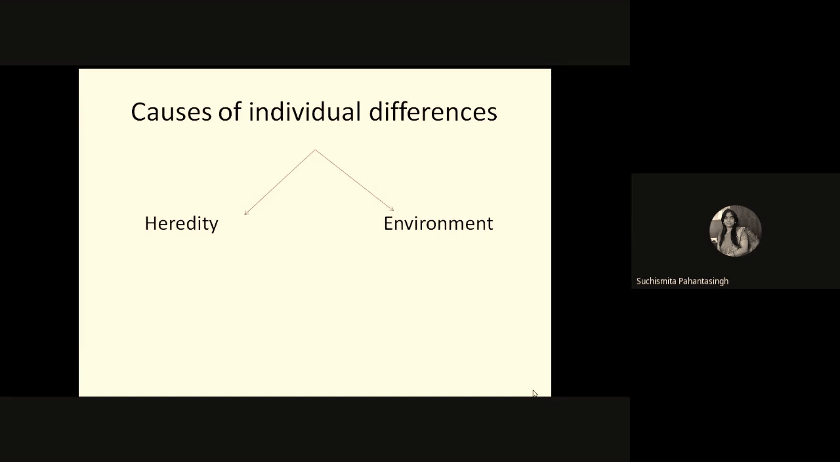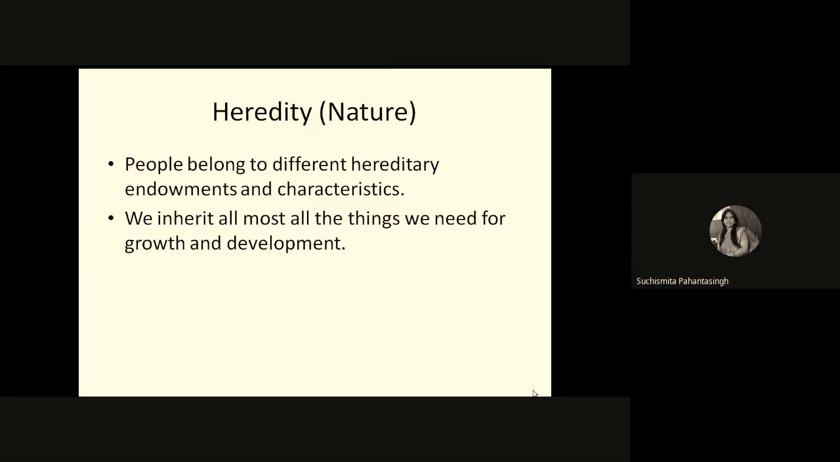So what are the causes of this? We are finding the differences and the similarities between people. So what are the causes of these individual differences? One is heredity, another one is environment. Heredity is your nature, what nature has given to you. People belong to different hereditary endowments and characteristics.